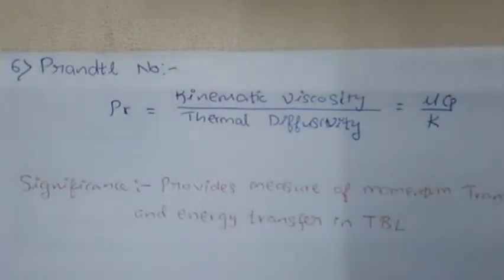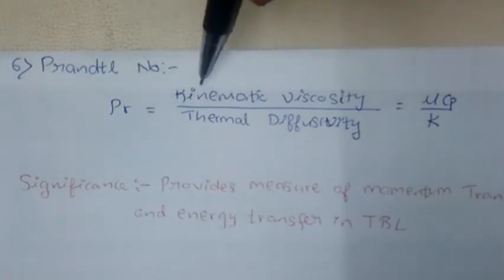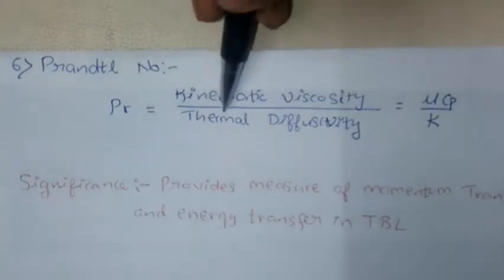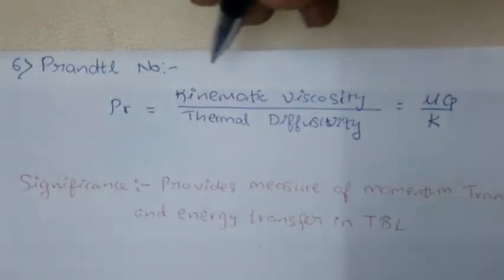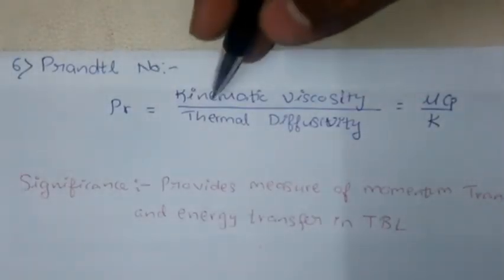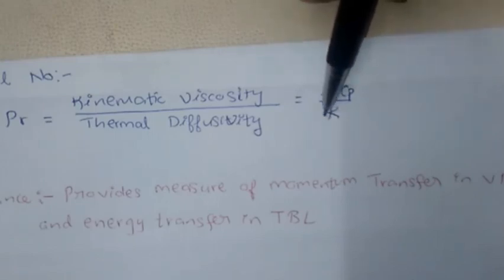So the next dimensionless number is the Prandtl number, which is the ratio of kinematic viscosity to the thermal diffusivity, which is mu Cp upon k. Now mu is the dynamic viscosity, Cp is the specific heat at constant pressure, and k is the thermal conductivity.